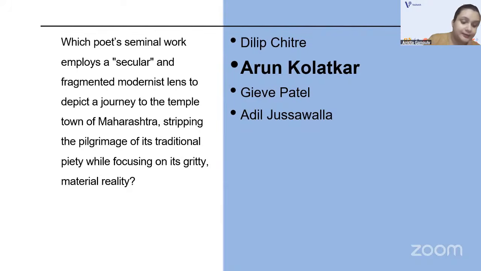I think it's a very important area, so be very careful. And lastly, we talked about Arun Kolatkar's Commonwealth Prize winning poetry collection, Jejuri.